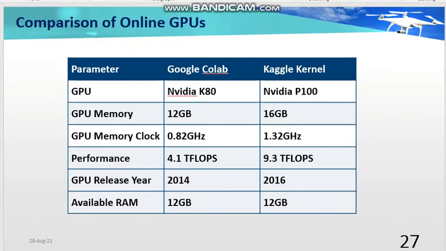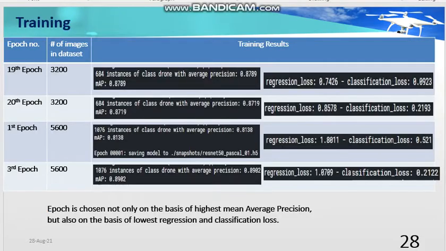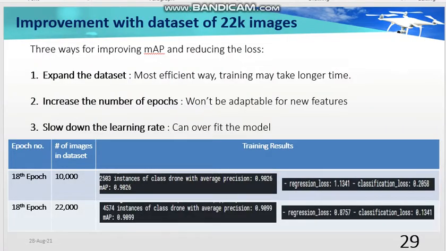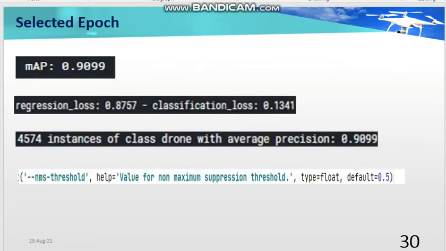We used Kaggle kernel as an online GPU because of its best performance. Training was done incrementally, first on 3200 images, then on 5600 images, then on 10,000 images, and then finally on 22,000 images, which provided us with the highest mean average precision and lowest classification and regression losses.